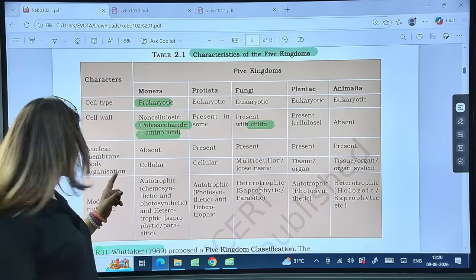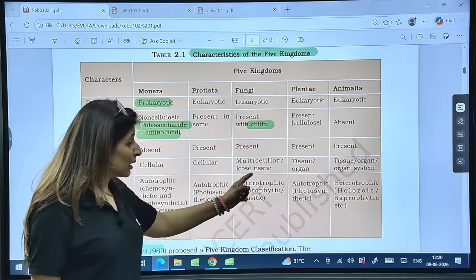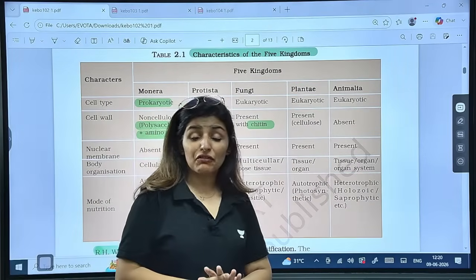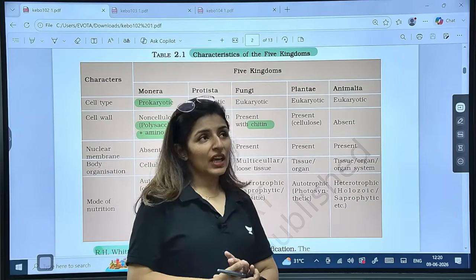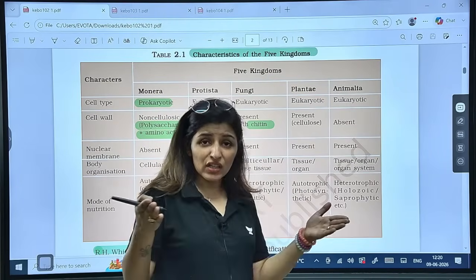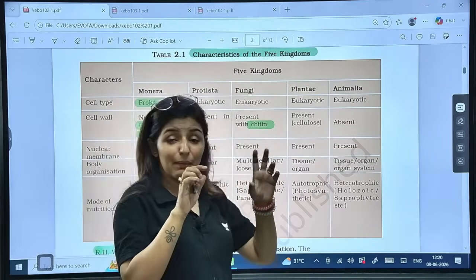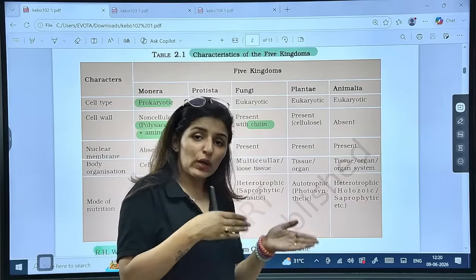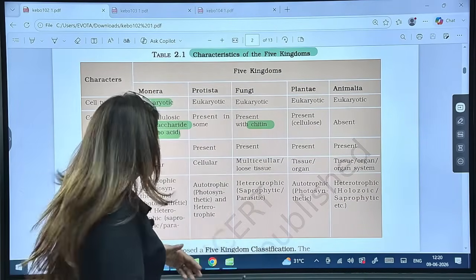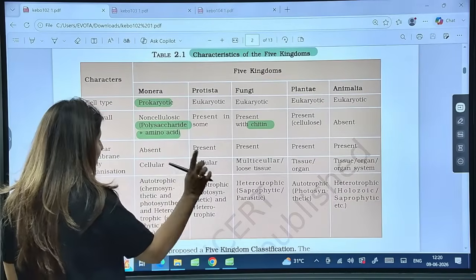Body organization: see here, cellular, multicellular, tissue and tissue organization. In the paper of 2025, guys, we have seen a question in which they asked us to arrange the kingdoms in a particular sequence from lower to higher body organization, right? So you must know the body organization very clearly.